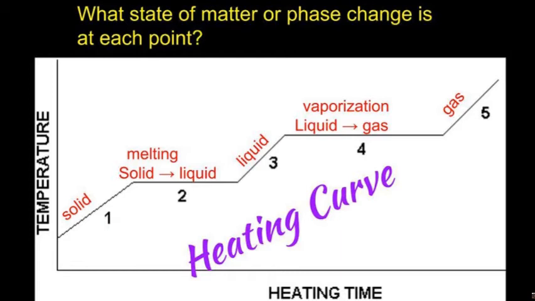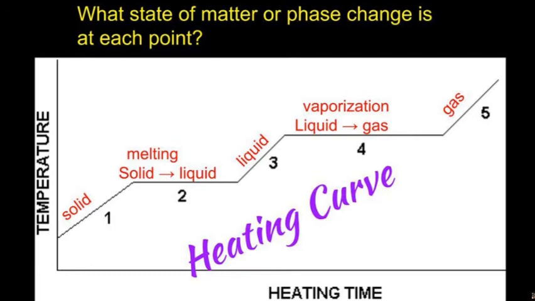In this case, it's going from a solid to a liquid, so it's melting. Then, once it's all been melted, you can keep adding heat, and the substance will remain a liquid. That's part 3 of this graph. It's still a liquid even though we're adding energy because we haven't reached the boiling point yet. Then at number 4, we've reached the boiling point, so we're saying that this liquid is vaporizing or turning to a gas. So that's another phase change. See how the graph is flat? That's a phase change. And then at part 5, it's a gas, which means that no matter how much energy you add, it's going to remain a gas. There's nothing else that can happen to it. These are the steps that happen when you're heating a solid as it becomes a gas.